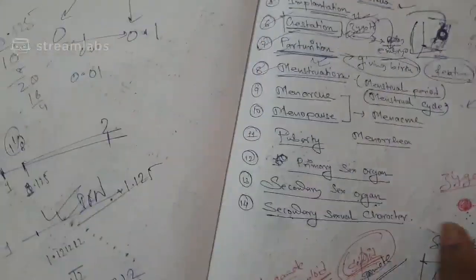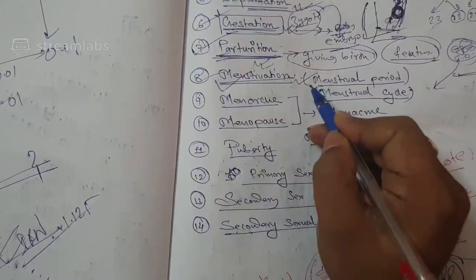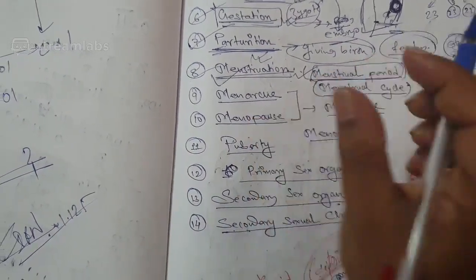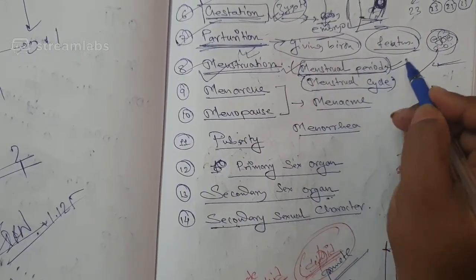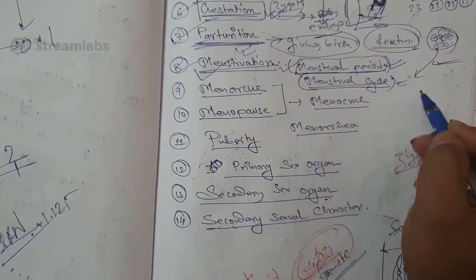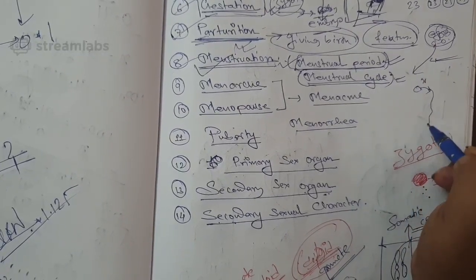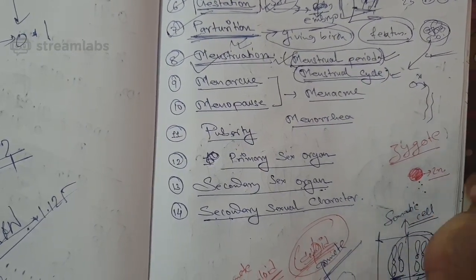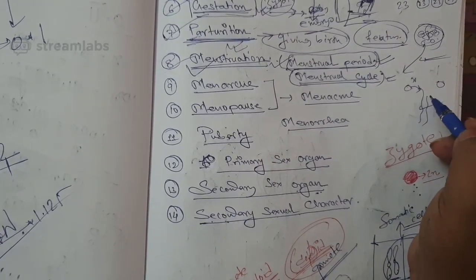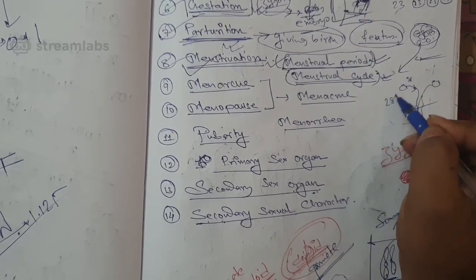Now moving forward, you have to understand what is menstrual period. Menstrual period is that part of the month in which the female body experiences the flow of blood. What is menstrual cycle? The entire cycle of production of ovum, then not getting fertilized, then the flow of blood out because it is not fertilized, so no question of implantation. Again another ovum getting produced and again going out. So this entire cycle runs for 28 days.